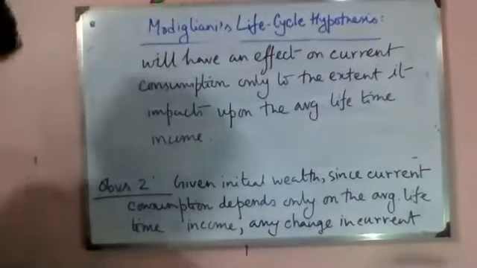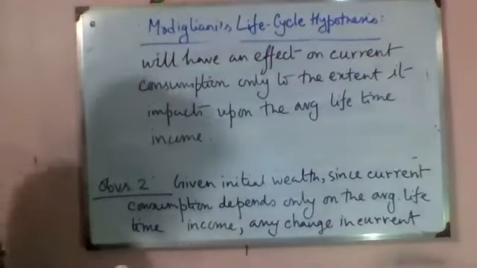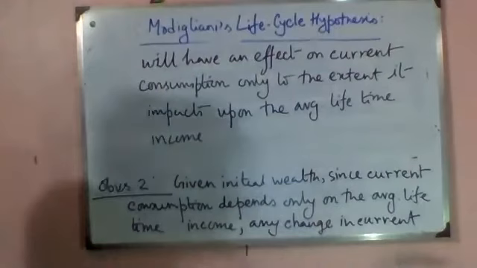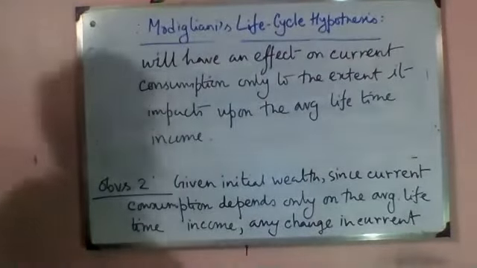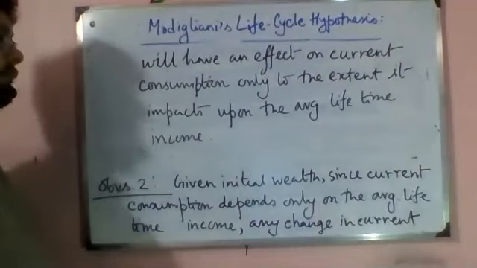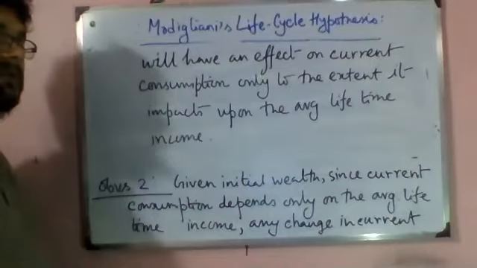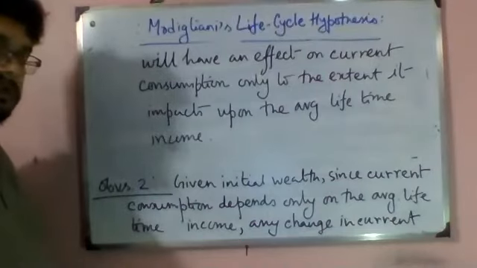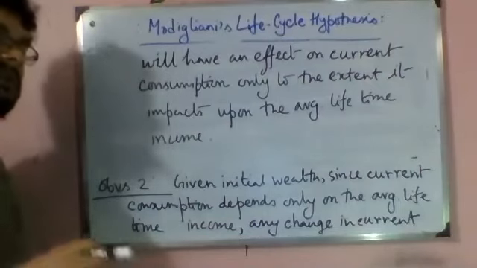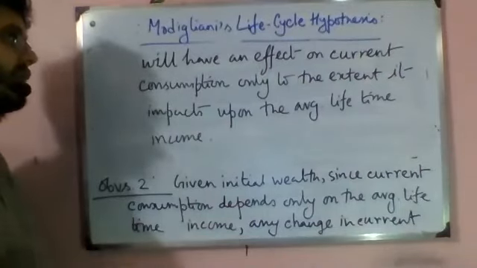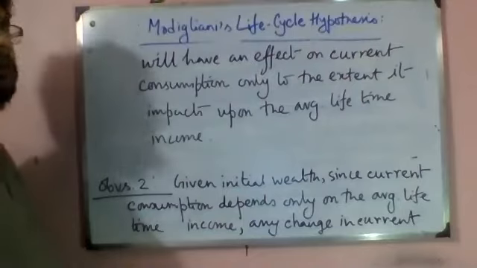In short, we saw that CT is primarily a function of average lifetime income. So, if the current income changes, will current consumption change? Yes and no, in the sense that it will change if the change in current income is going to affect average lifetime income.